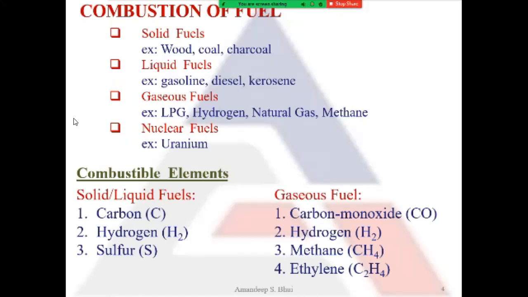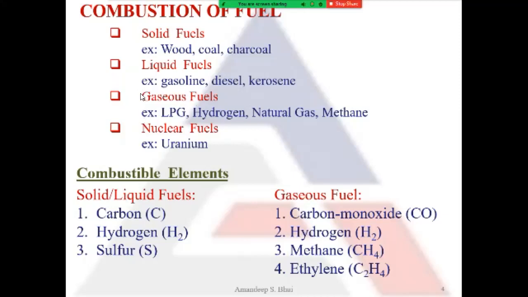If I have any solid or liquid fuel, the main combustible elements present in it will be a combination of say carbon, hydrogen, and sulfur. So these are the major combustible elements that are present inside solid or liquid fuels.